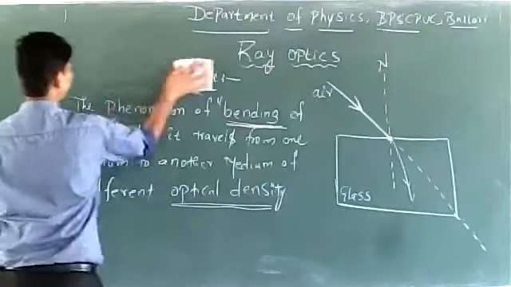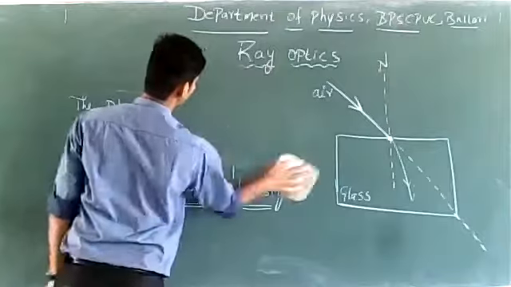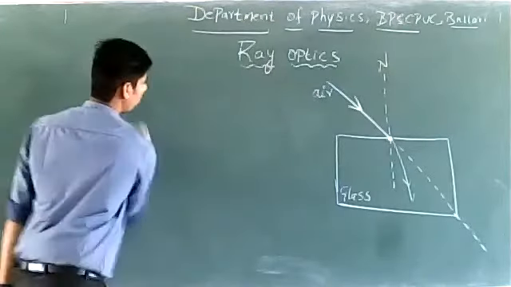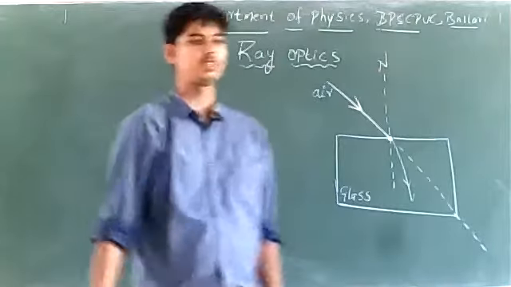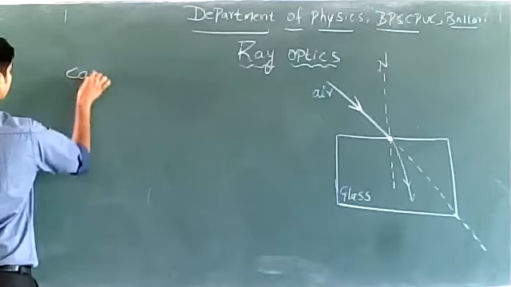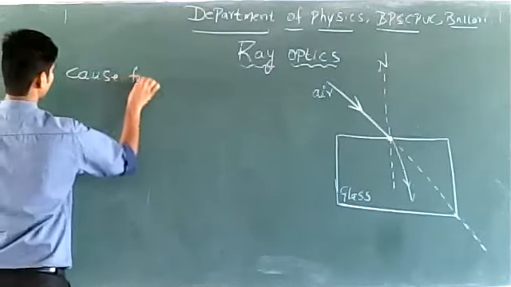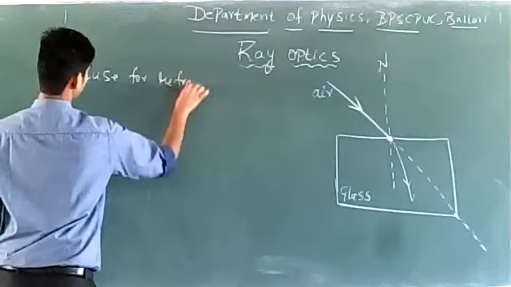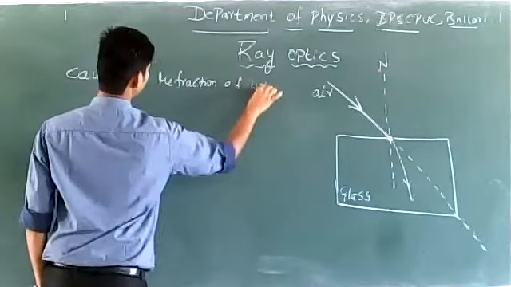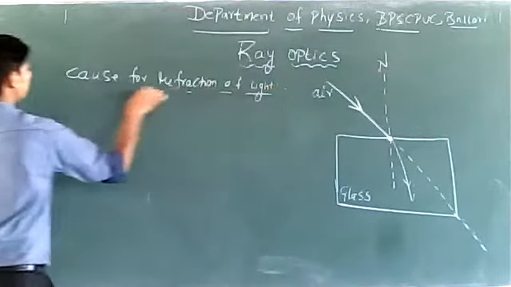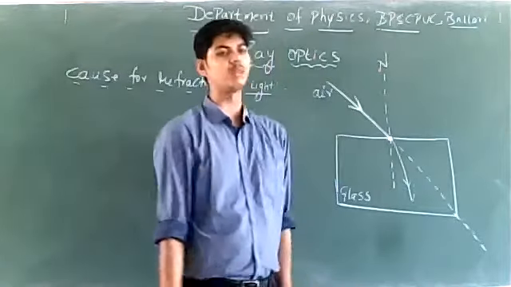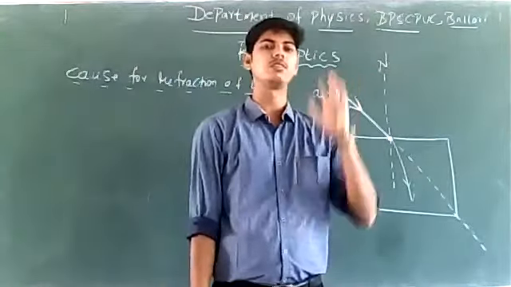Now we will try to understand the cause for refraction of light. Why does light bend when it travels from one medium to another medium? See, whenever a ray of light travels from one medium to another medium, its speed changes.